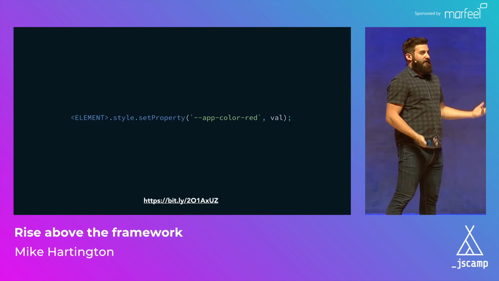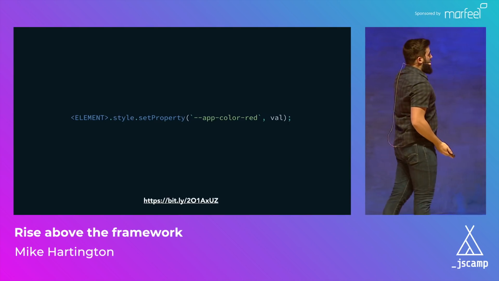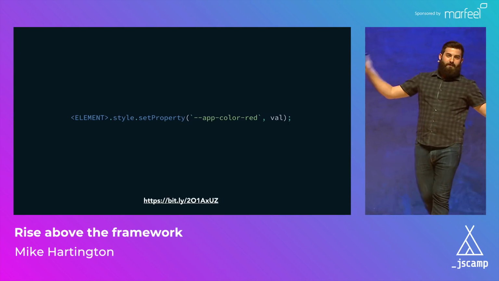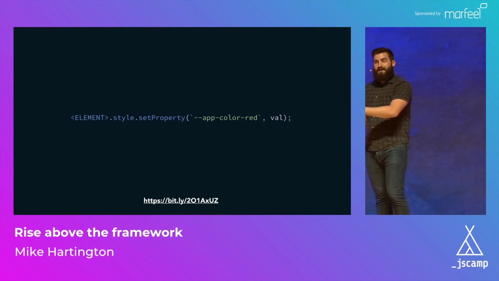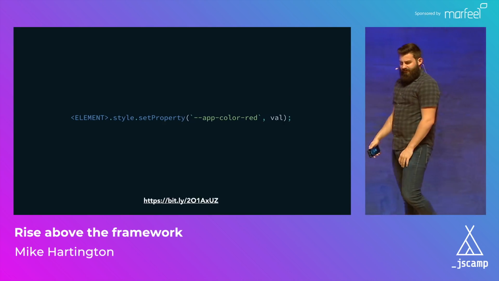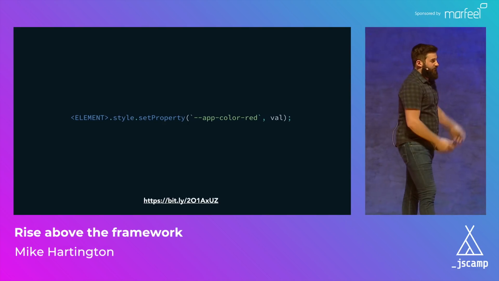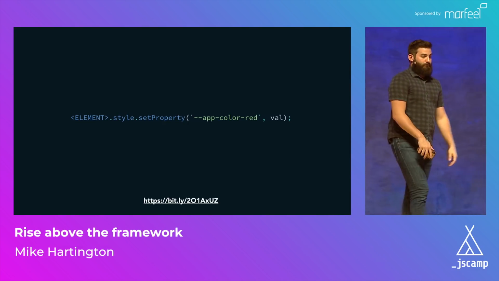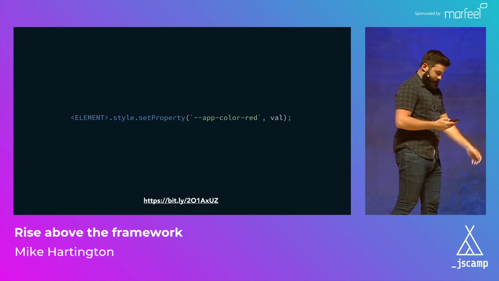Like we could create a range slider, which will change the value of a div by whatever value it is. We can go from 0 to 255, and we can make a div go from completely white to bright red, or create any kind of RGB slider. And there's a great example in here from Wes Bos, where he does the exact same thing inside of CodePen with just using CSS variables.